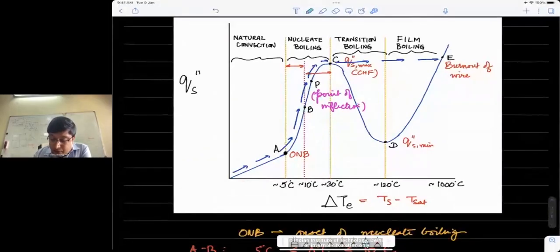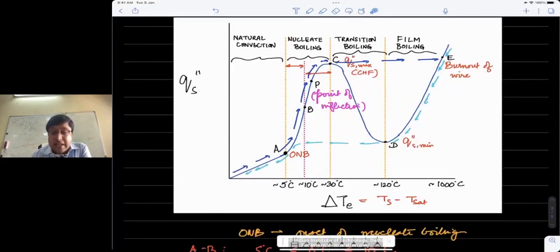Coming back from this side, he could go along this curve up to the Leidenfrost point, and then the curve suddenly shifts to this side, and he went down here. So again he missed the transition boiling regime, but he could recover the film boiling part.